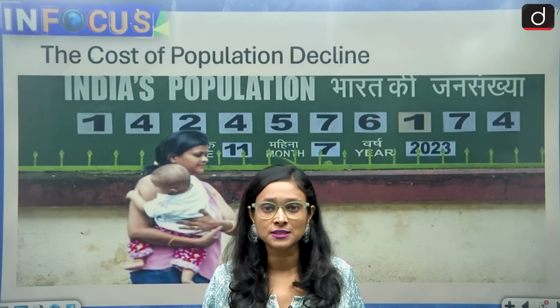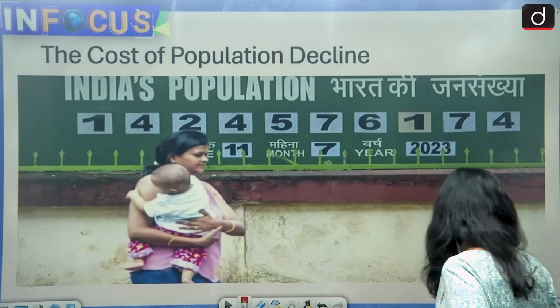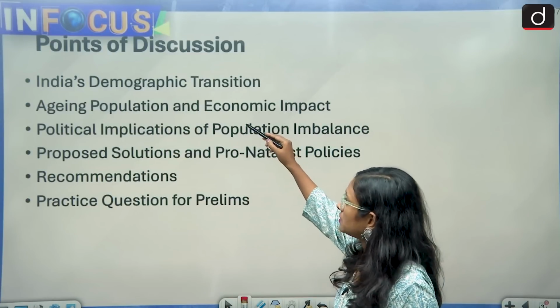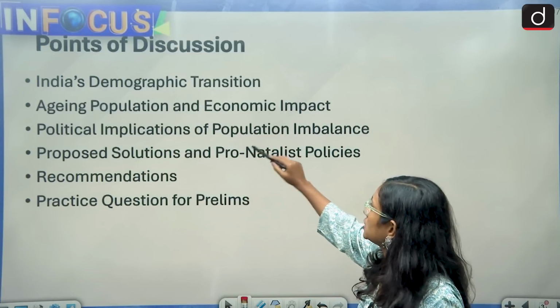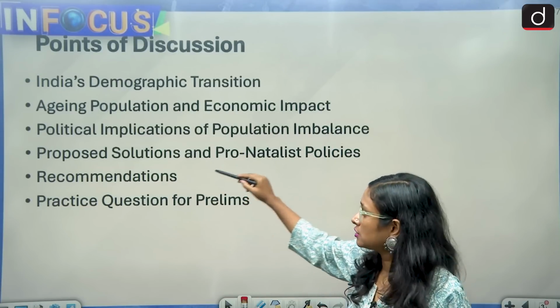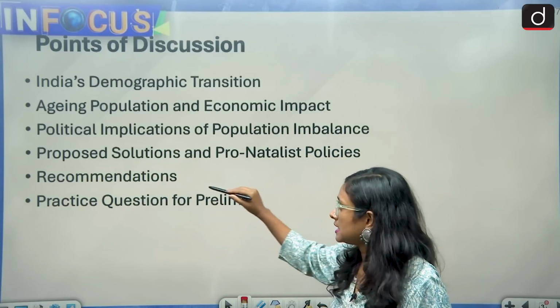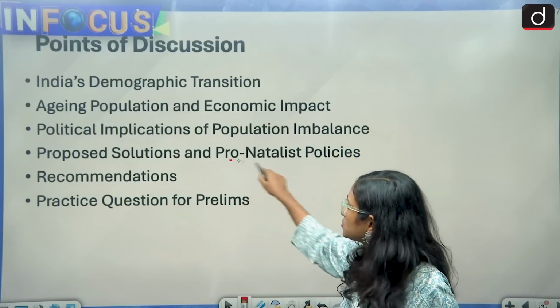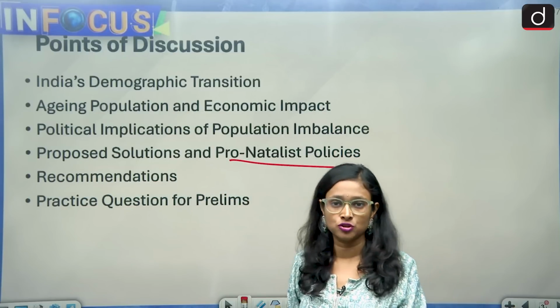Moving towards the points of discussion. First of all, we are going to discuss India's demographic transition, then we are going to discuss aging population and economic impact, and also the political and economic imbalances, and then propose solution recommendations and pro-natalist policies, and then a practice question for prelims.